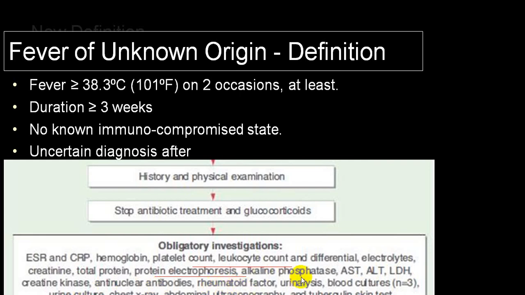rheumatoid factor, urine analysis. Also, you have gone for blood culture, urine culture, chest x-ray, abdominal ultrasound. You have done a tuberculin test. Still, you are not able to pinpoint the diagnosis. We label that as fever of unknown origin.